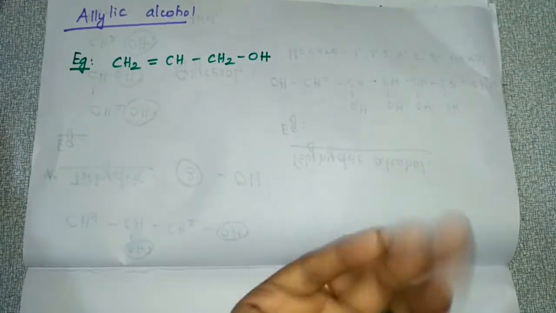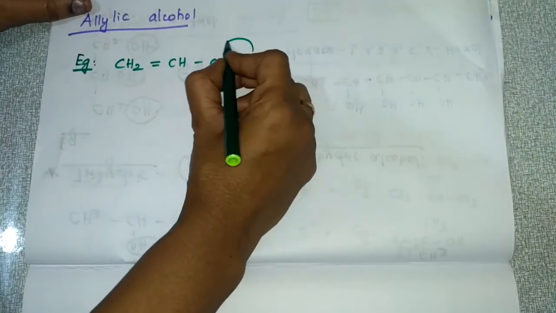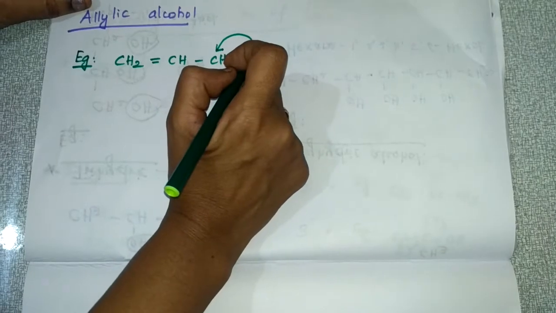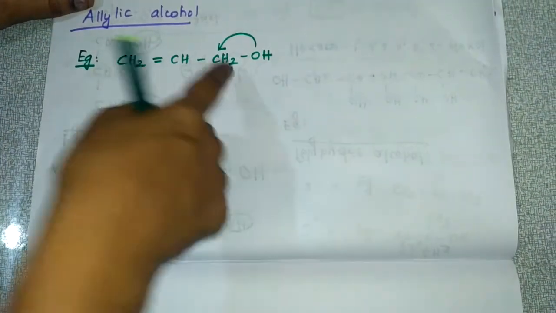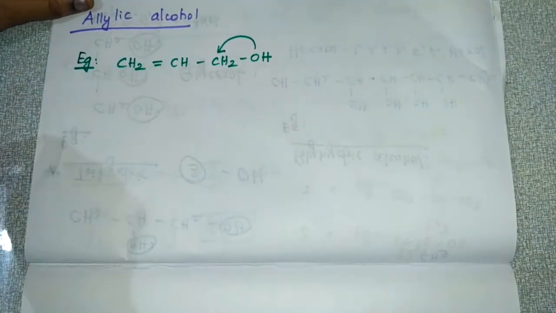So what do you mean by allylic alcohols? This OH group is attached to an sp3 hybridized carbon, and this sp3 hybridized carbon is next to this carbon-carbon double bond. So this is allylic alcohol.